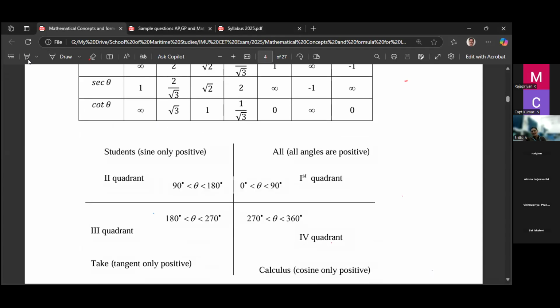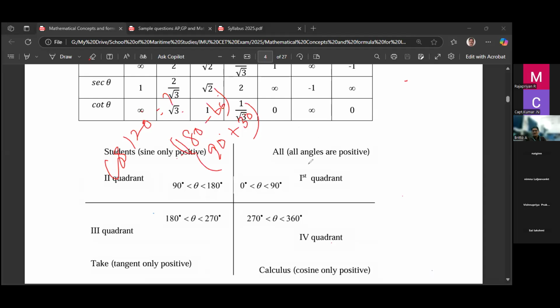Then quadrant analysis also. Sometimes we may be asked to find the value of cos 120 degree. I think you are not allowed to use a calculator. So you should find cos 120 degree directly. You should know what is cos 120. You can write cos 120 as either 180 minus 60 or you can write 90 plus 30. This is a quadrant analysis.